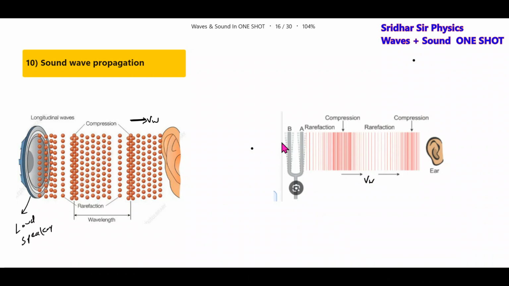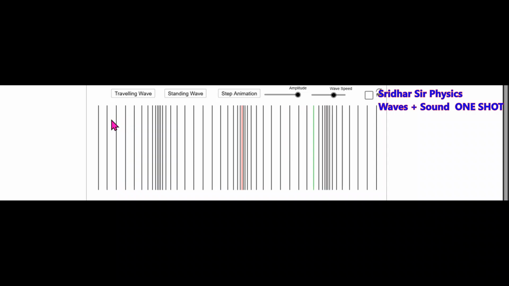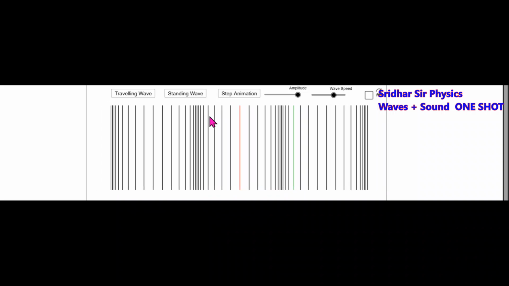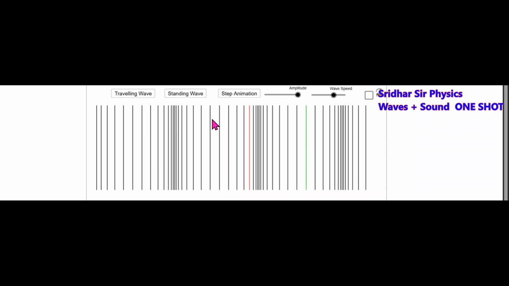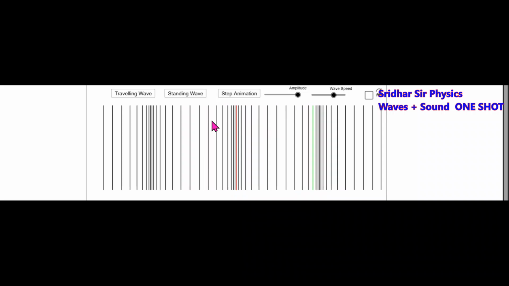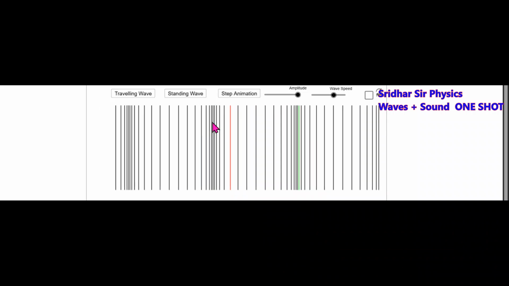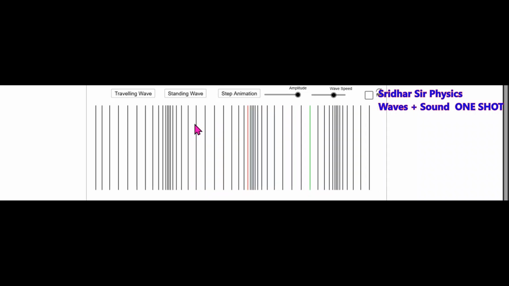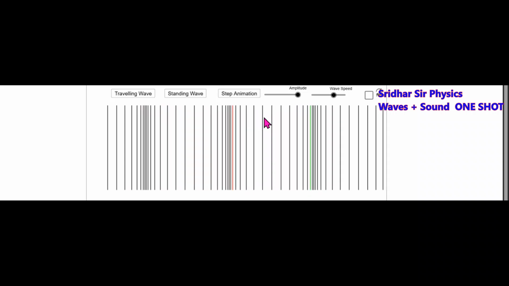The particles will vibrate like this and enter into the air. When these vibrations enter the air, we can feel the sound sensation. Now, how does the longitudinal wave propagate here? The particles of the medium vibrate along the direction of wave propagation. When they vibrate, the distance between two layers will increase and decrease, which leads to compression and rarefaction.